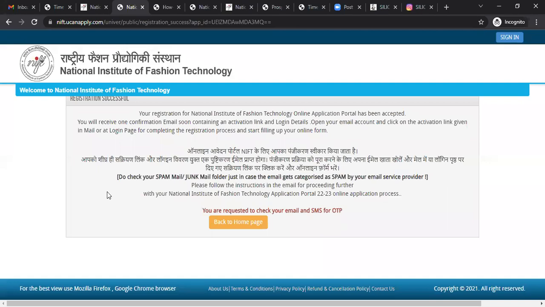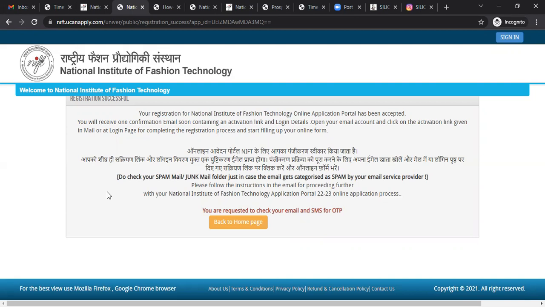So yeah, your registration for the National Institute of Fashion Technology online application portal has been accepted. You will receive one confirmation email soon containing an activation link and login details. Open your email account and click on the activation link given in the mail, or at the login page, for completing the registration process and start filling up your online form.